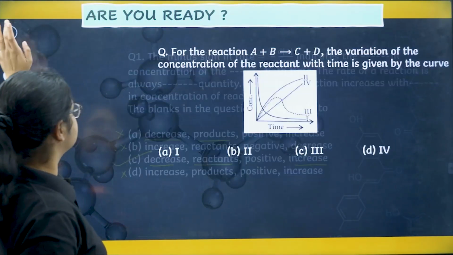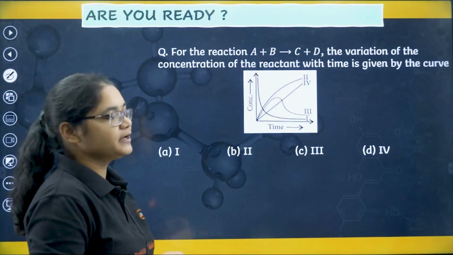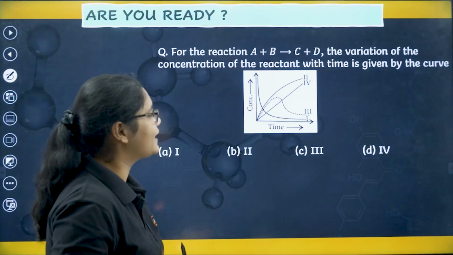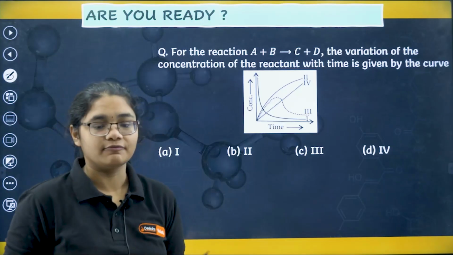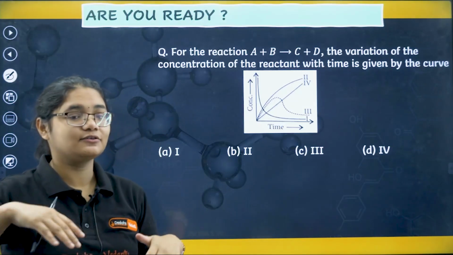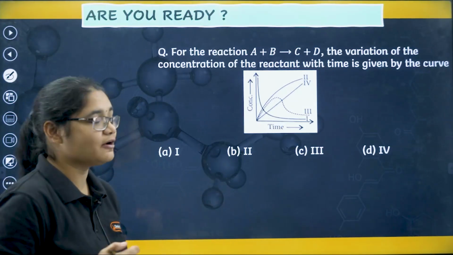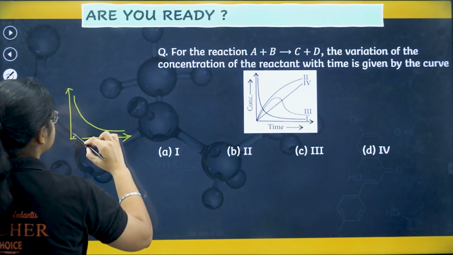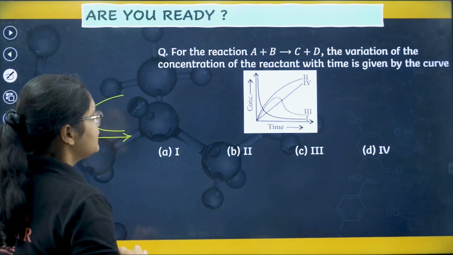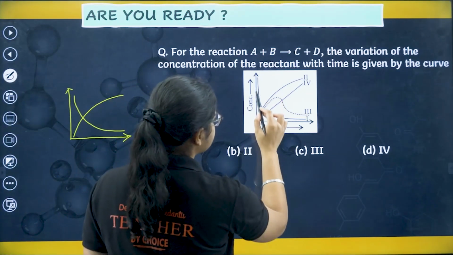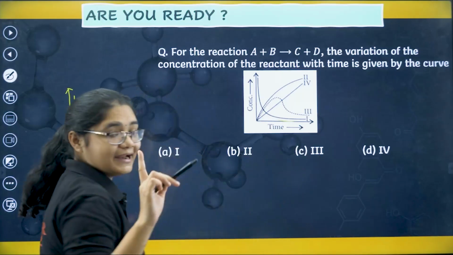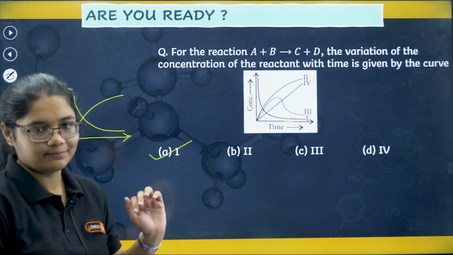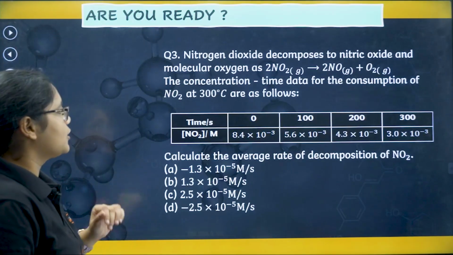Okay, let's move to the second question. For the reaction A plus B gives C plus D, the variation of the concentration of the reactant with time is given by the curve. So how does the reactant change with the time of the reaction? I have just shown you the graph. The reactant concentration decreases and the product concentration increases. Where there is decrease in concentration, if you see graph 1, it is decreasing and it is the graph of the reactant. So the answer here will be option A. Okay, let's move to the third question.